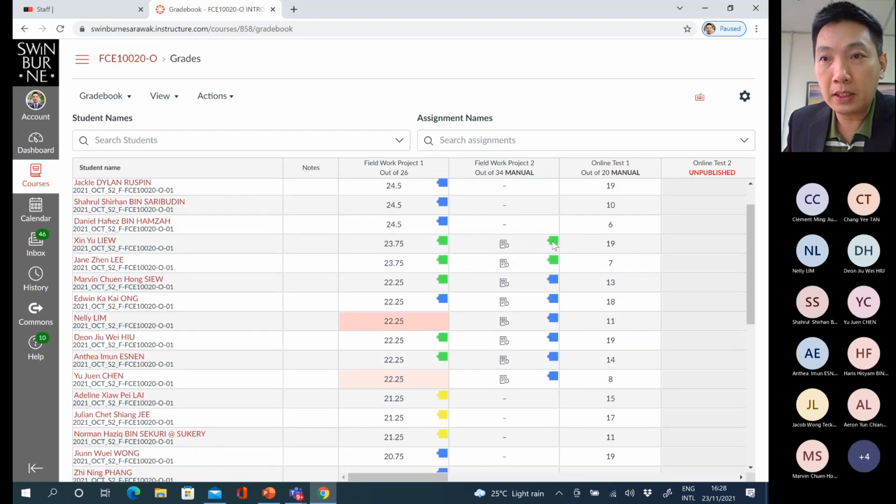The similarity index is either blue or green, so still okay. Some of the team members also submit after the leader submits. So it's still okay, acceptable.